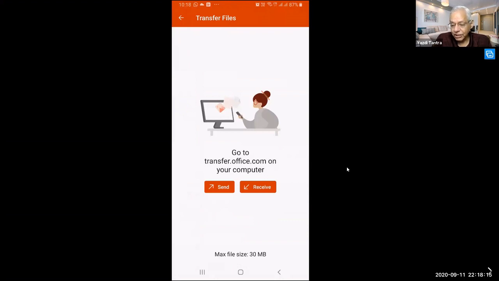This is again very, very useful, very powerful, so that you can send stuff without any connection, without a USB connection, without anything. It's over the air. You can send and receive files directly from your phone to your computer. What you need to do is just decide whether you want to send or to receive on your laptop or on your phone.